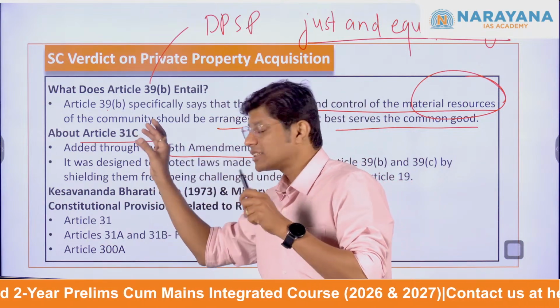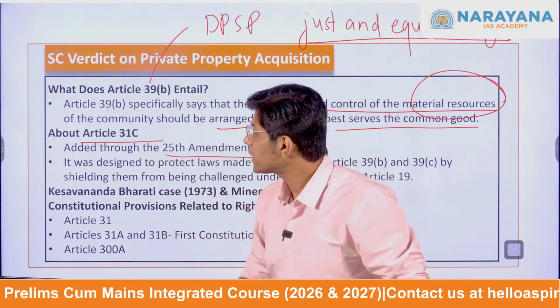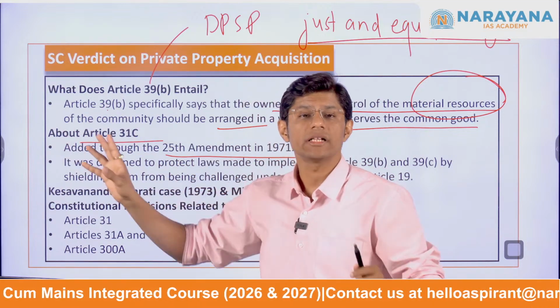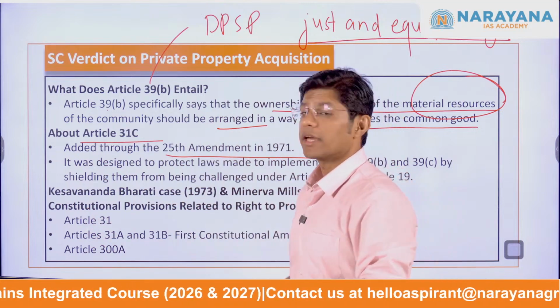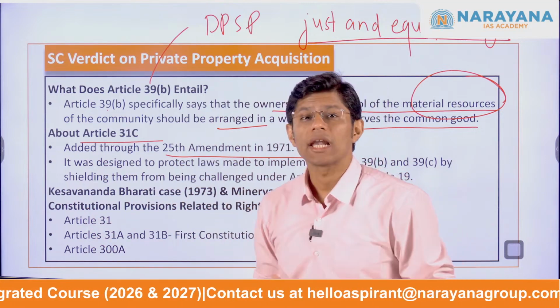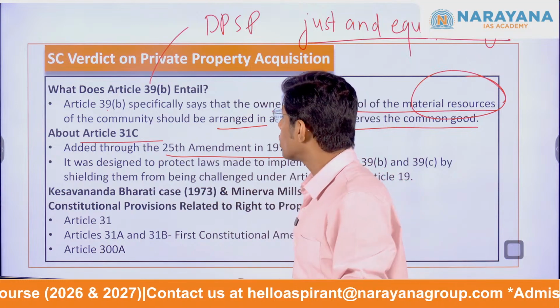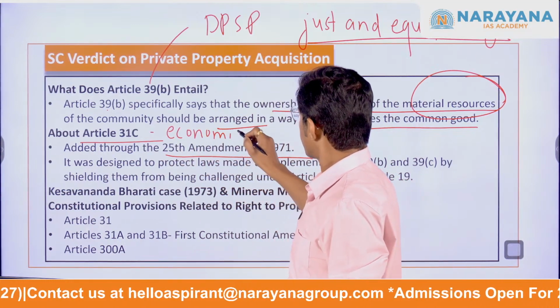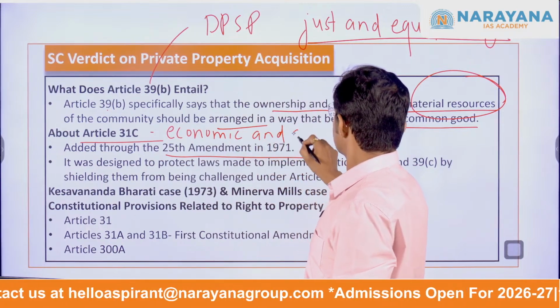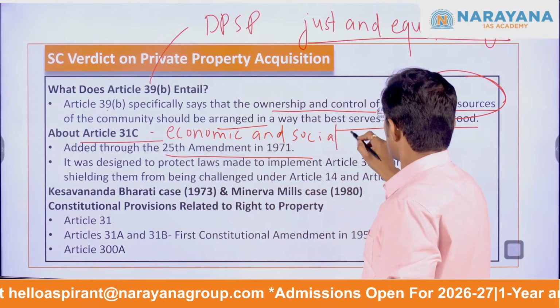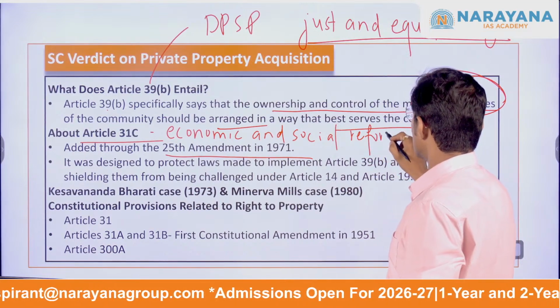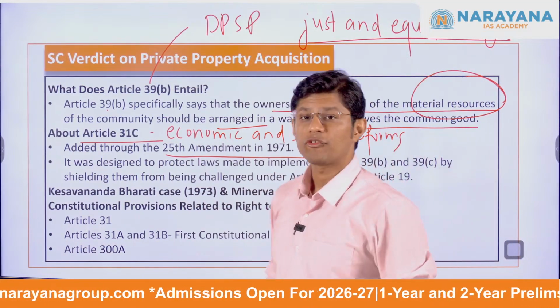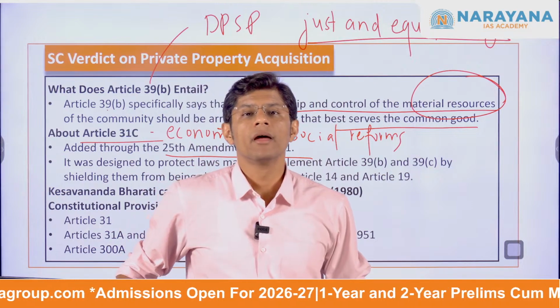The purpose of Article 31C was to protect the implementation of Article 39 clause B. The aim was to allow the government to create economic and social reforms. How?